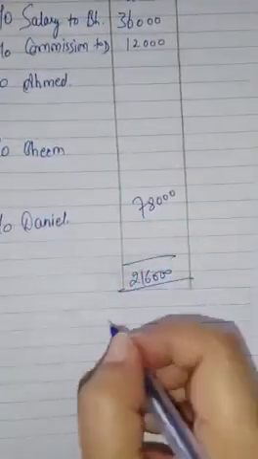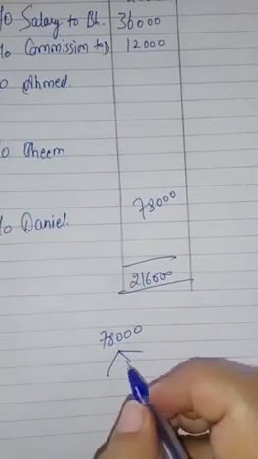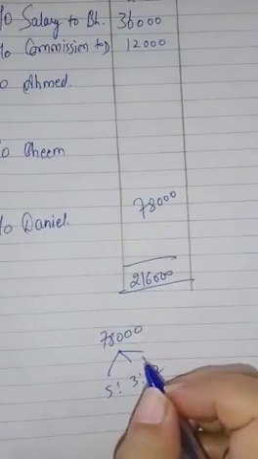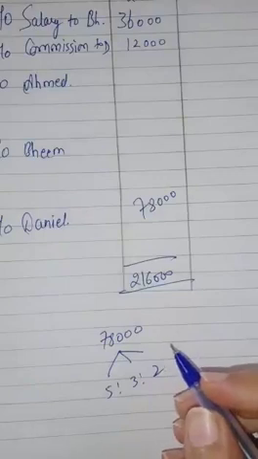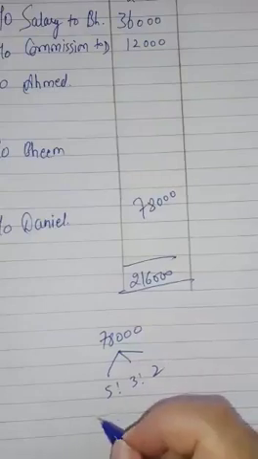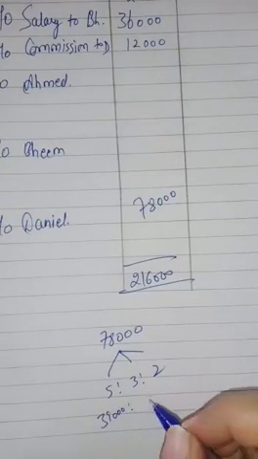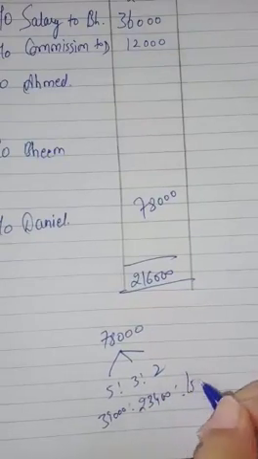First of all, divide this 78,000 among them in their prescribed ratio 5:3:2, and it will be 39,000, 23,400 and 15,600.